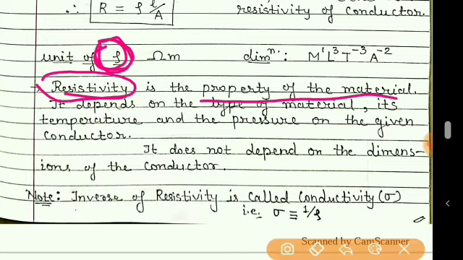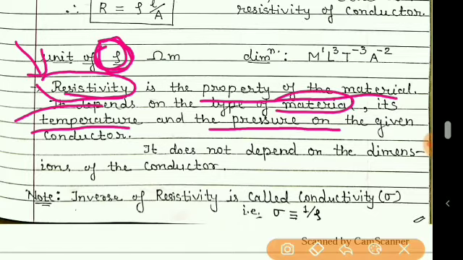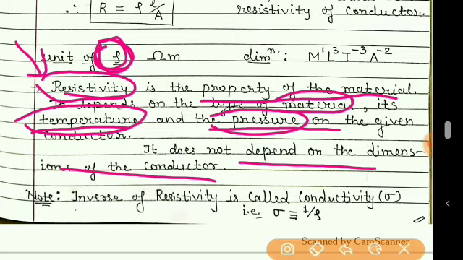Resistivity does not depend on the dimensions of the conductor. It depends only on its material, as well as the temperature and the pressure applied on that material. So finally we can say that the resistivity depends on the type of the material, its temperature and the pressure. It does not depend on the dimensions of the conductor.